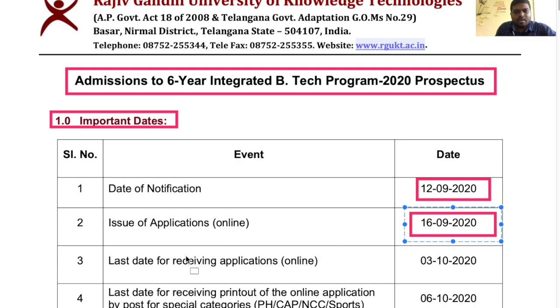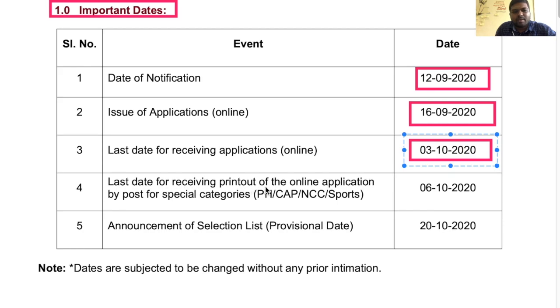The last date for receiving online applications is 3rd October. The last date for receiving the printout of the online applications by post for special category PH, CAP, NCC and sports students is 6th October 2020. And the announcement of the provisional selection list is 20th October.